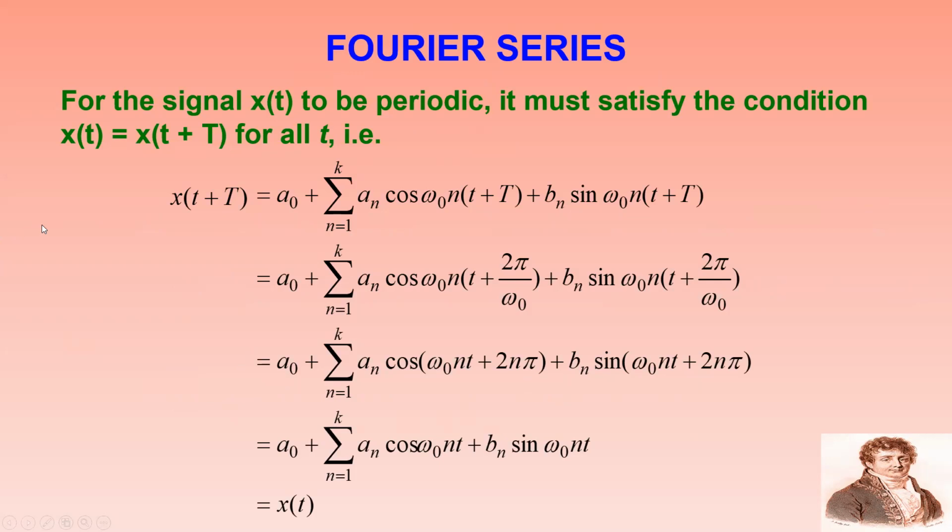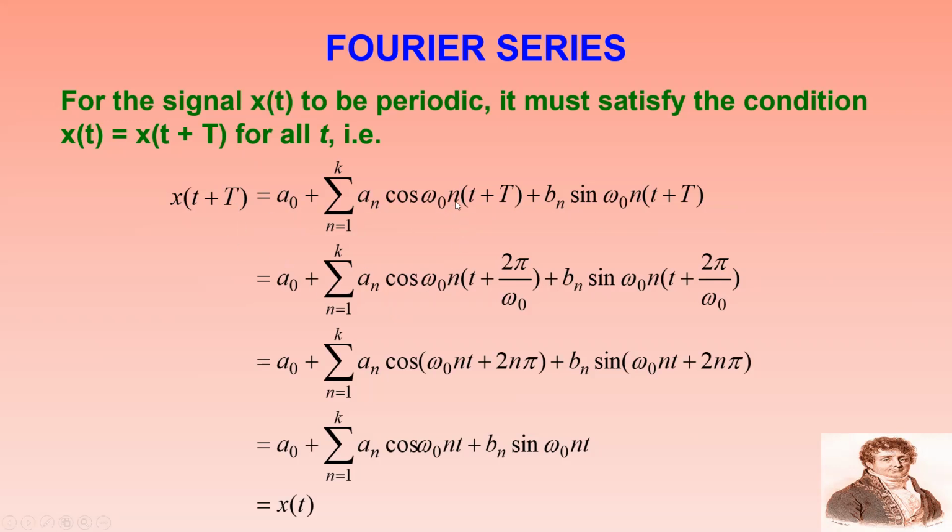As I already told, the signal should be periodic, then only the Fourier series can be applied. So I am checking whether the signal which I have been given as a series of sinusoidal and cosinusoidal terms is periodic or not. To check that, we need to see the condition, that is x of t equal to x of t plus capital T. Wherever t is there, you just substitute t plus capital T and simplify.